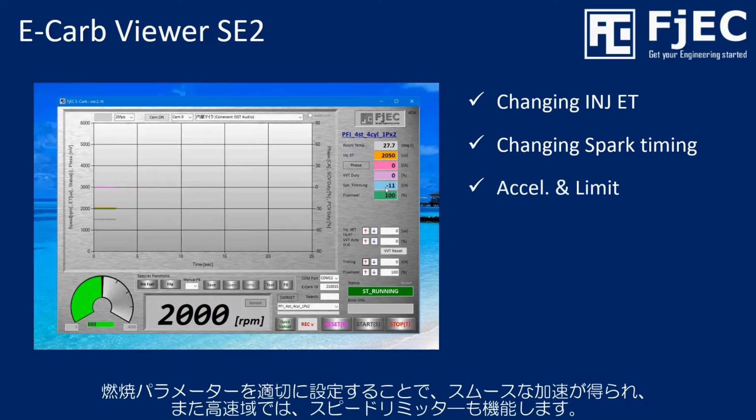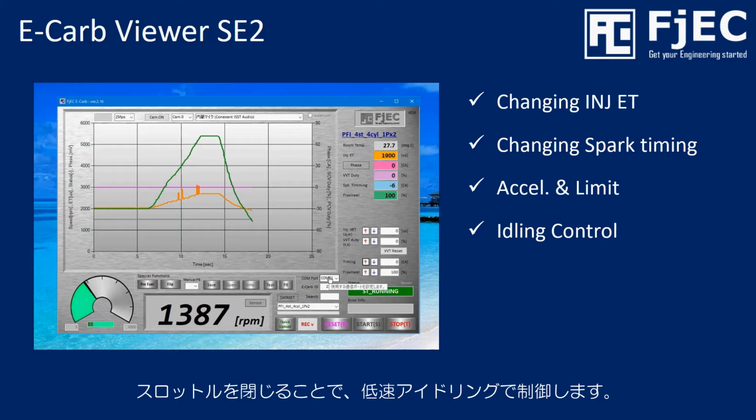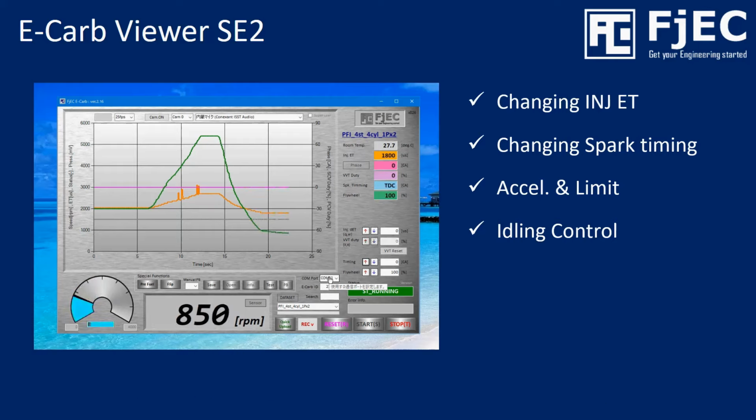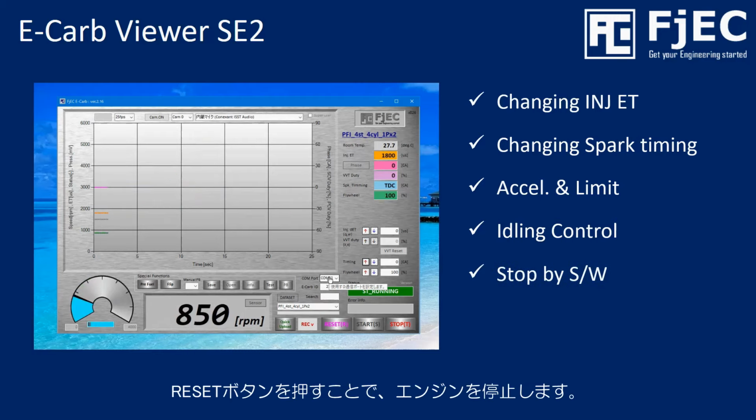And at the high speed condition, adjustable speed limitation will be applied to keep engine speed within the safety range. And by closing the throttle valve, the engine will be run at low idle speed. An engine can be stopped by the reset button.